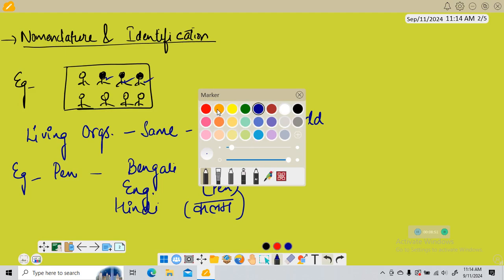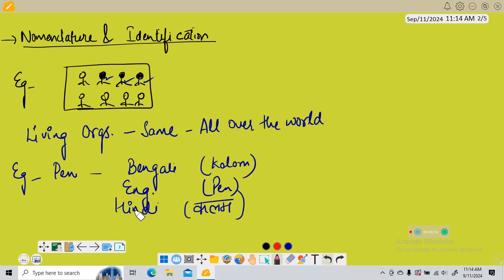Now if someone knows Hindi and doesn't know Bengali, it will be difficult for him to understand what is kolom, right? So there should be a standard name which is the same throughout the universe, so that everyone knows that this is a pen.